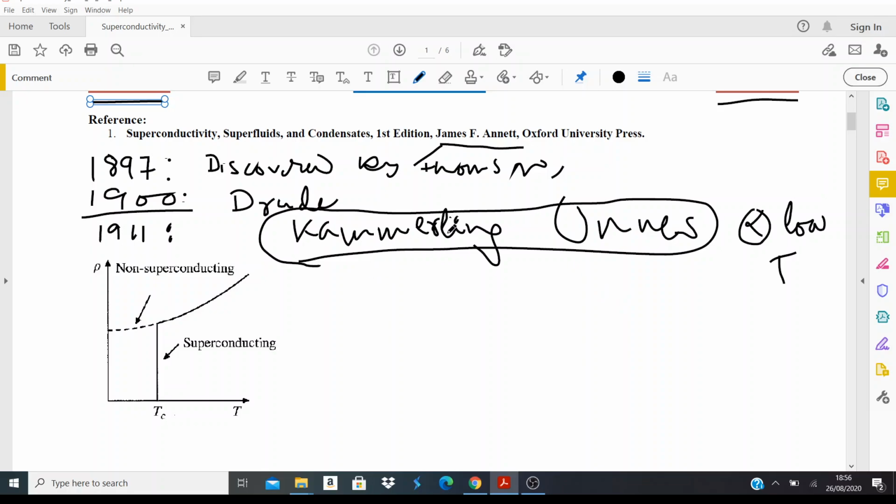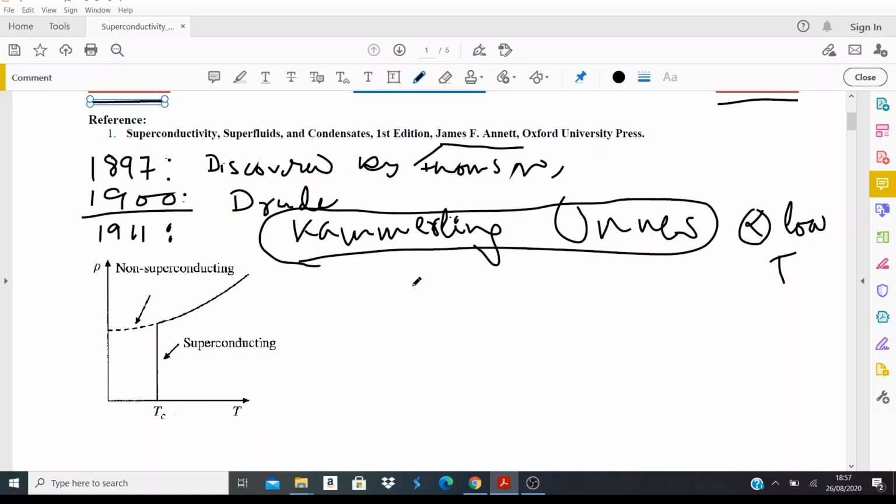So he liquefied helium and then built different cryostats where he could really reach a low temperature, let's say 2 or 3 Kelvin. And then he was trying to understand whether the Drude model holds at that low temperature. He was testing the conductivity or the resistivity of different materials to see whether the Drude model holds at very low temperature, right? That was his plan. He was trying to measure different materials.